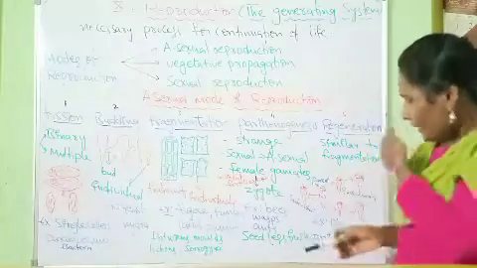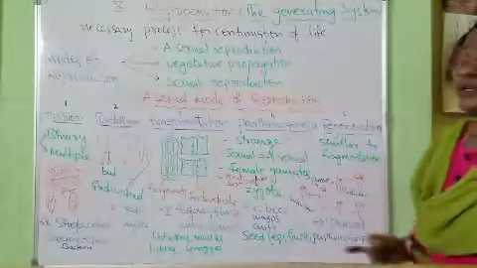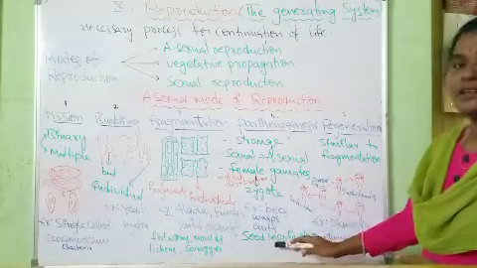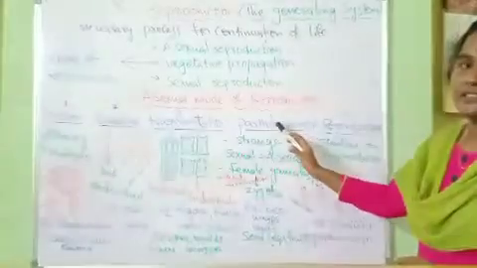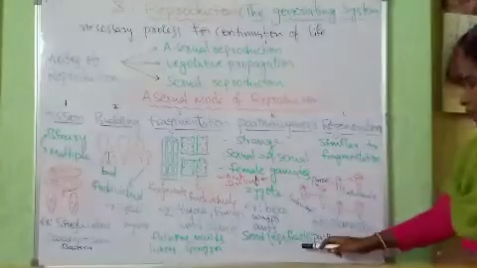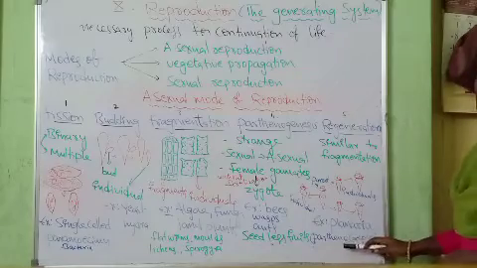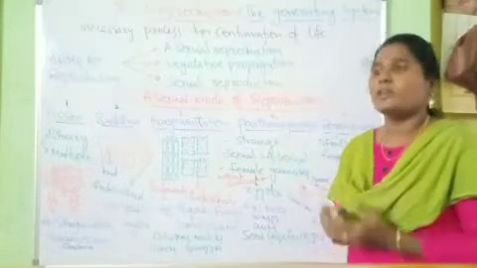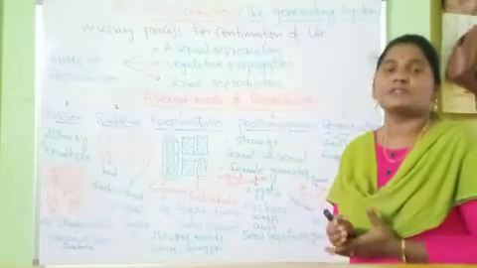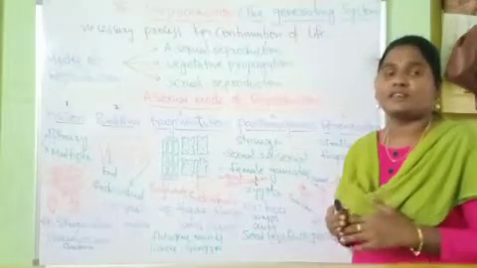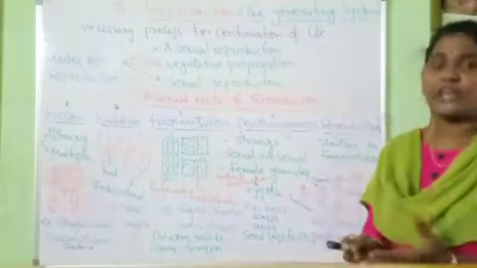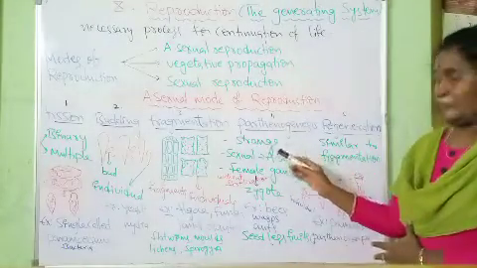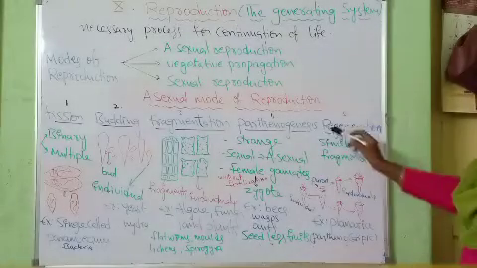Nowadays we are able to produce seedless fruits like watermelon and grapes by parthenogenesis. These seedless fruits are called parthenocarpic fruits. And also we have utilized this type of asexual reproduction, parthenogenesis, in growing organisms of our choice, with more and more desirable, more qualitative characters. So this is parthenogenesis.